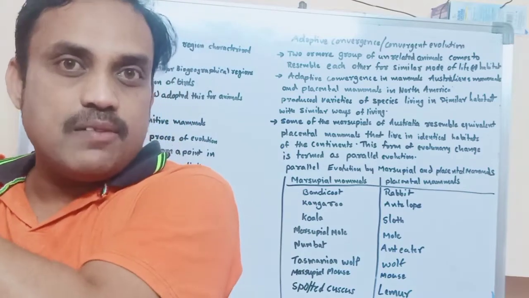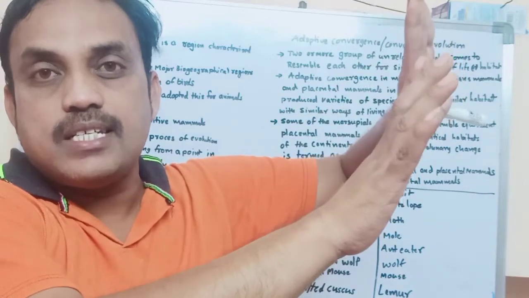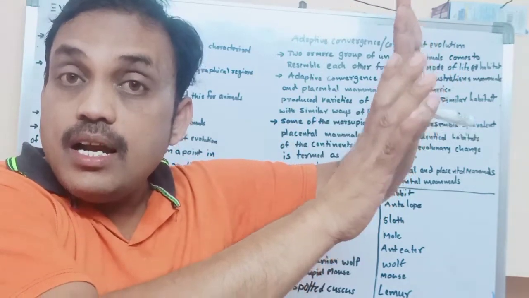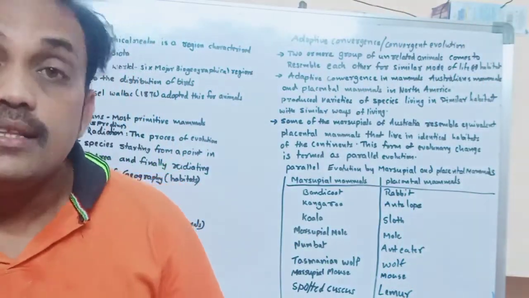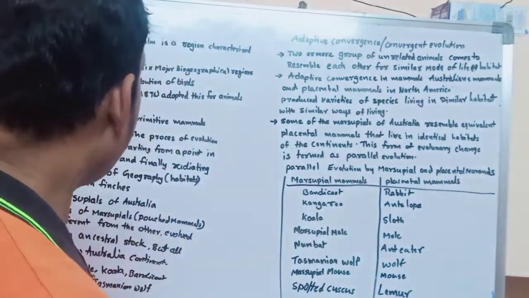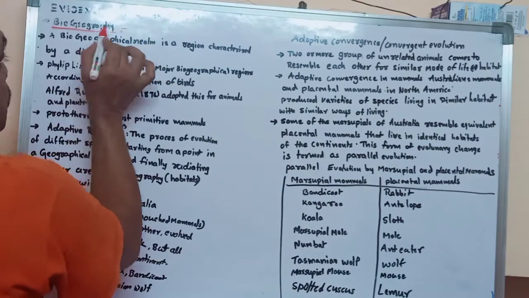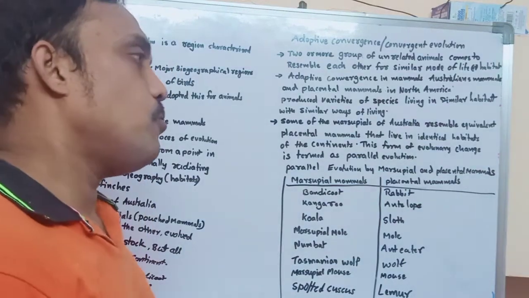Which plants are there, which animals are there in this area? The study of the geographical distribution of plants and animals, that we call biogeography.